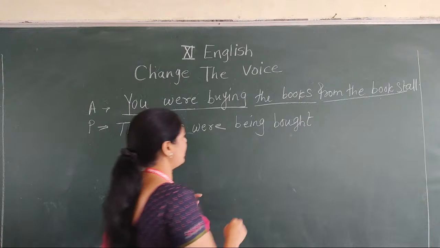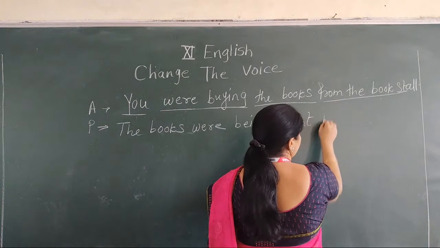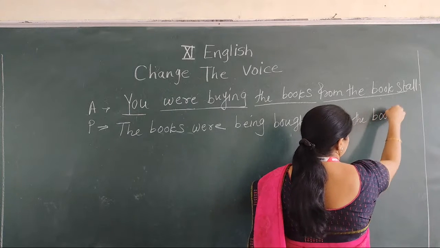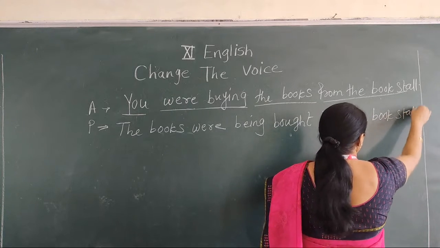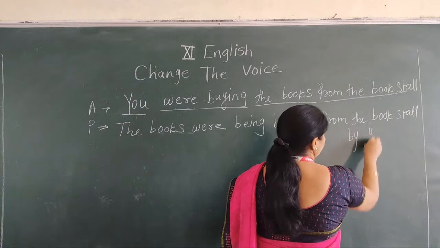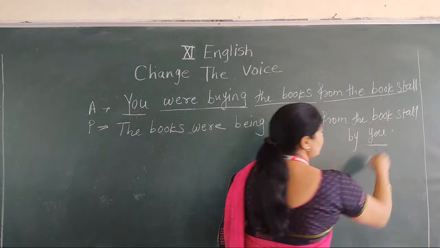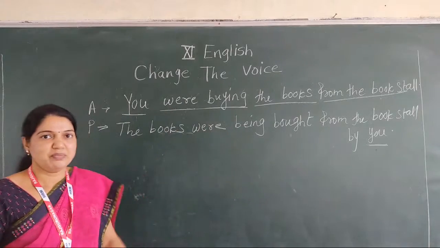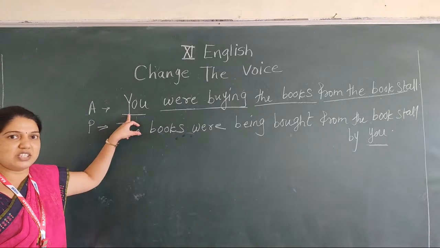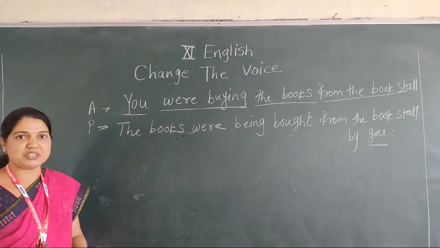The books were being bought. Then write down the remaining part, from the bookstore, and then by you. There is no change in this pronoun. Okay? In this manner, we complete past continuous tense. Do you understand the structure of past continuous tense?